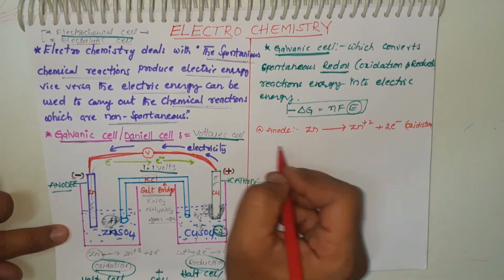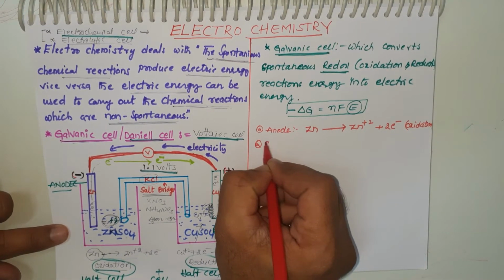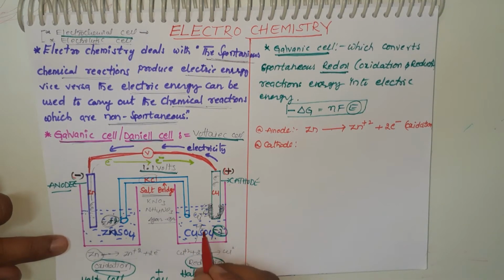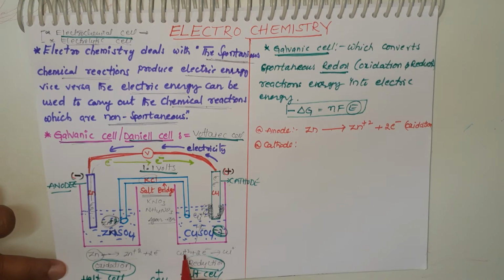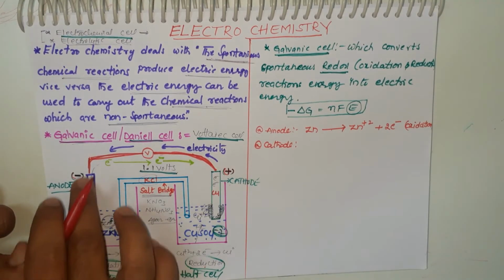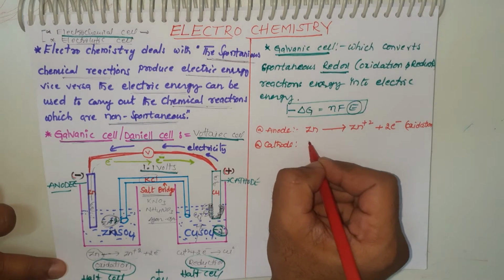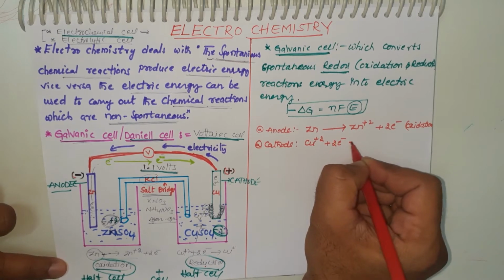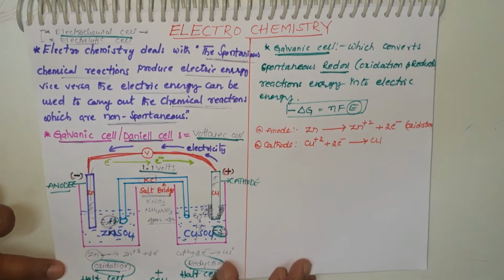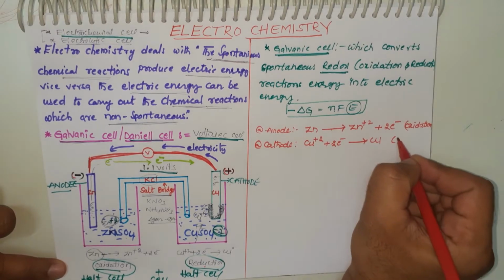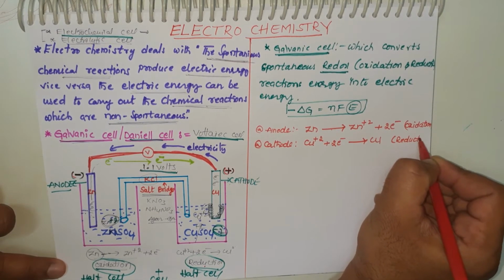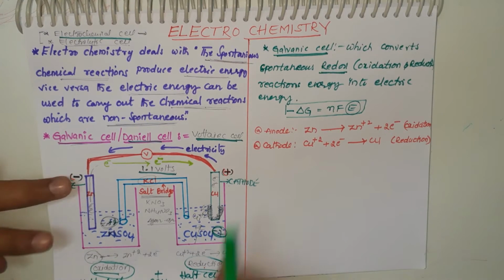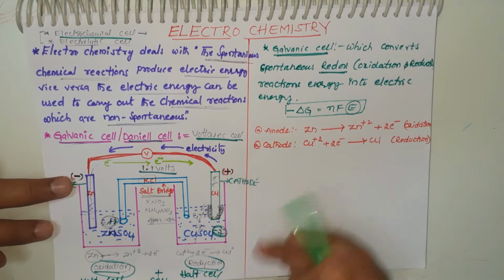Very important, students, this reaction. At the cathode, what happens, students? At the cathode, that is the copper rod in this half cell, reduction occurs: copper plus 2 receives 2 electrons and converts into copper. Okay, students, what happens here? Reduction of copper plus 2 into copper. Okay, this is the half cell reaction.